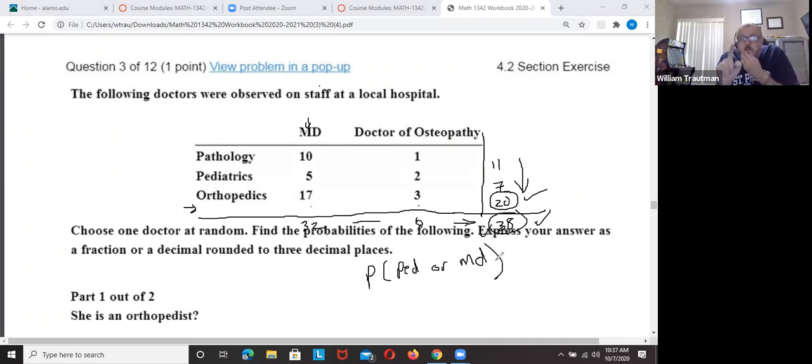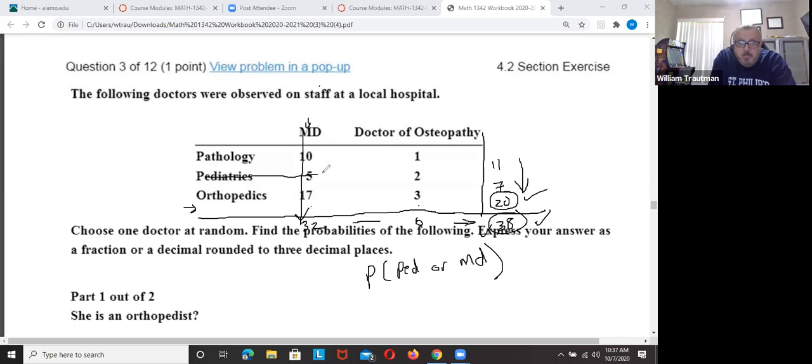By the way, my question to you is, can pediatricians and MDs happen at the same time? Can you be a pediatrician and an MD at the same time? Yes or no? And I'm hoping you said yes. Do you see, these people right here are all MDs.